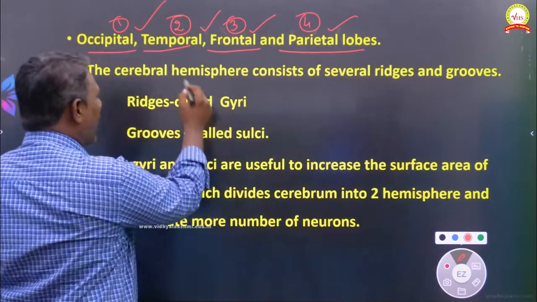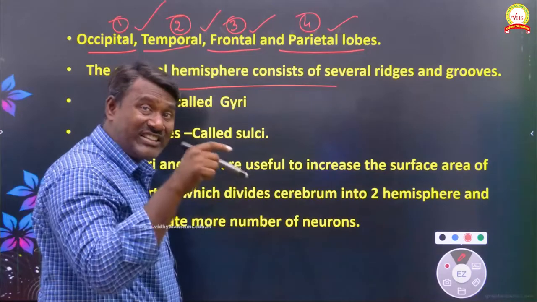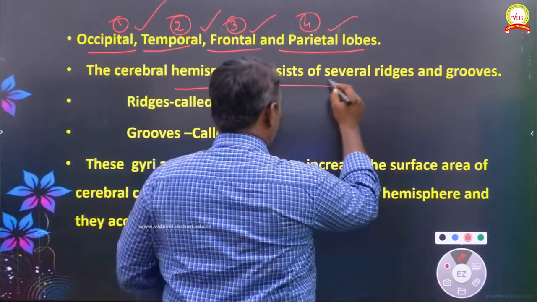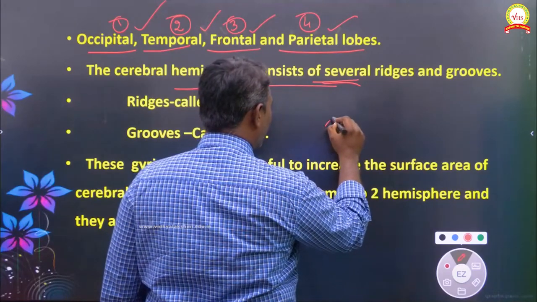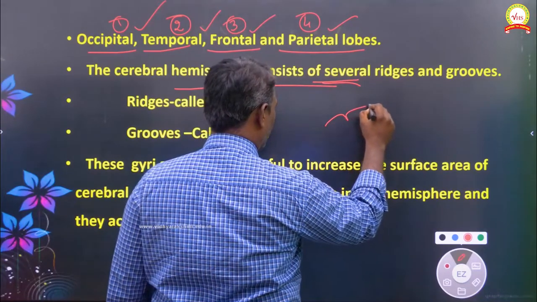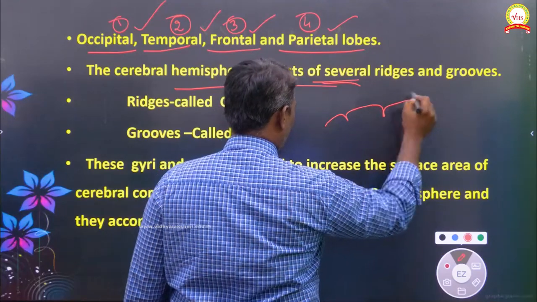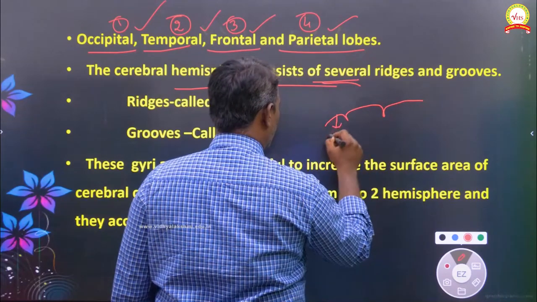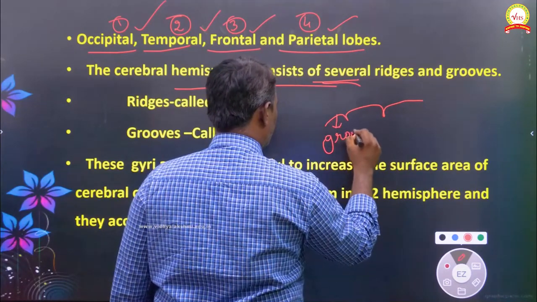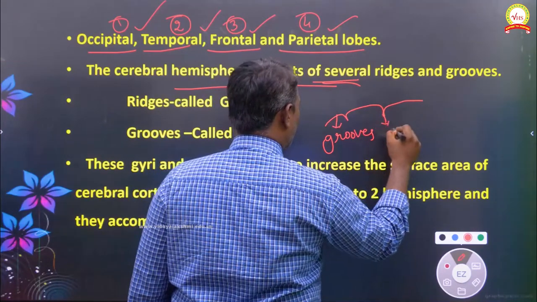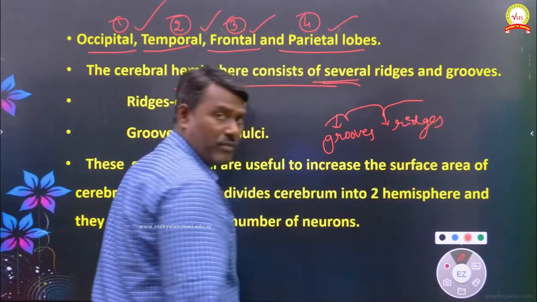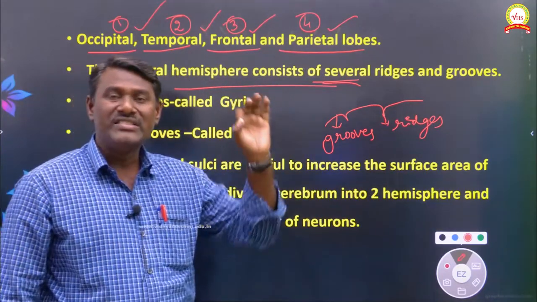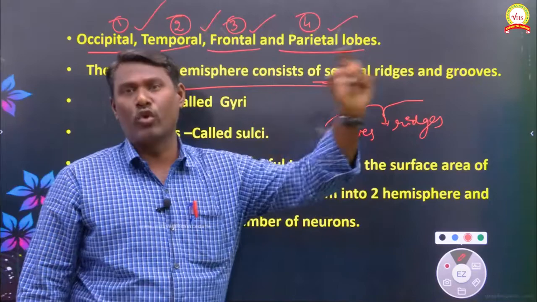The cerebral hemisphere consists of several ridges and grooves, very important. When you observe the cerebral hemisphere, it consists of different types of ridges and grooves like this structure. This we can call grooves, and this we can call ridges.